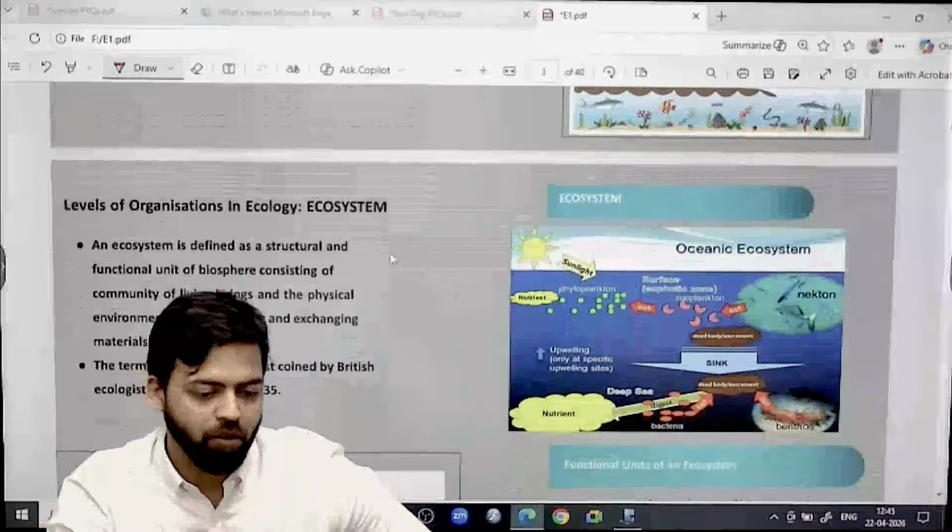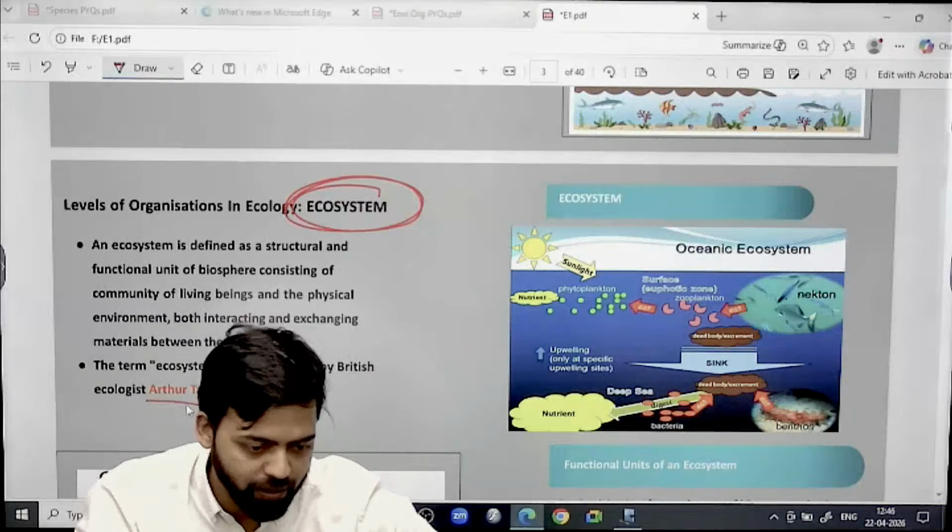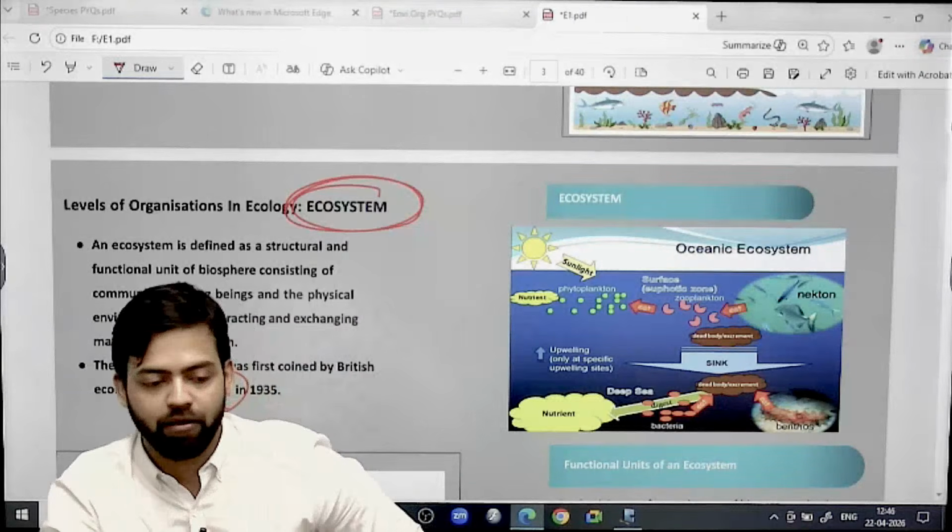Then write the definition of ecosystem, because this definition was given by Arthur Tansley in 1935.